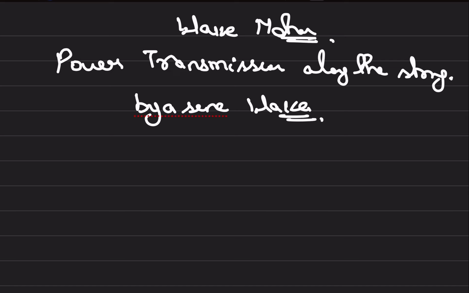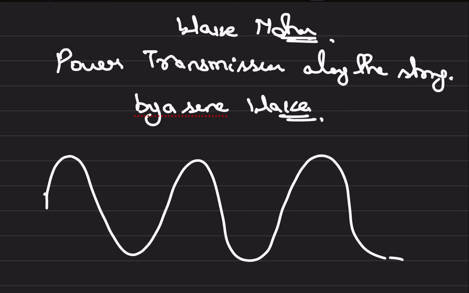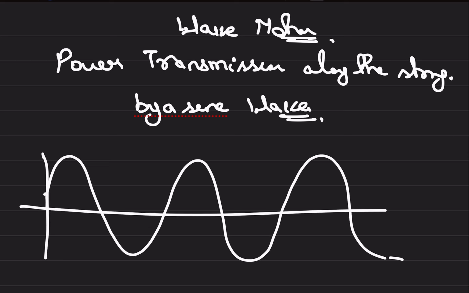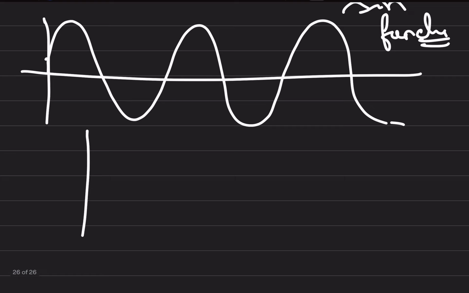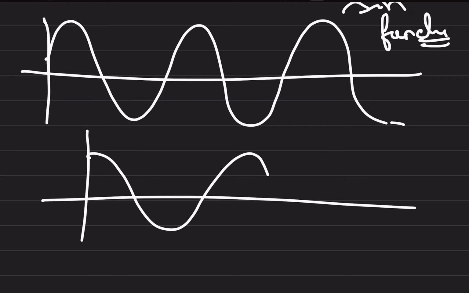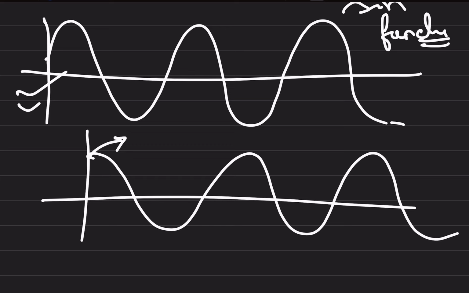Suppose there is a particular sine wave, like this. This will be called a sine wave because it is a sine function. If the function is a cos function, we can call it a cos wave. In the standard cases we take it as a sine wave, but if it is a cos, it will be a cos wave.